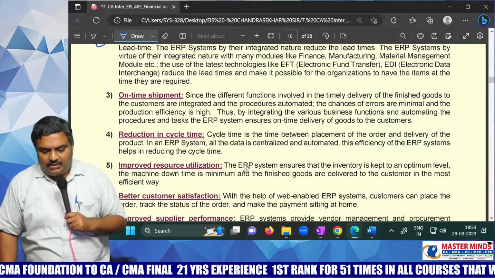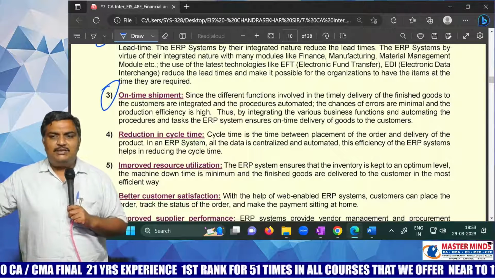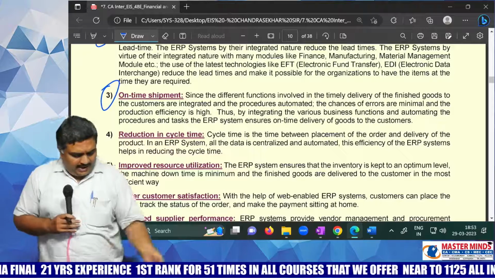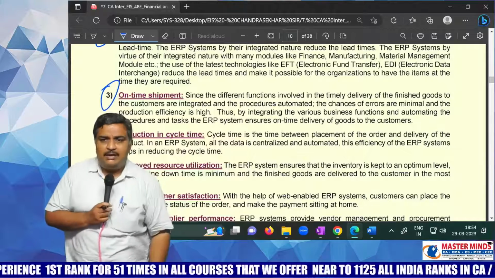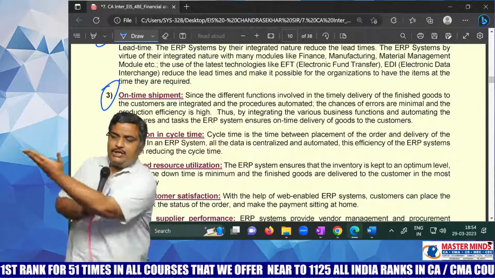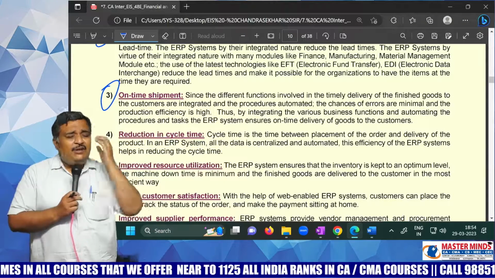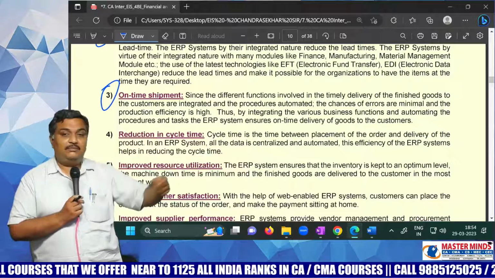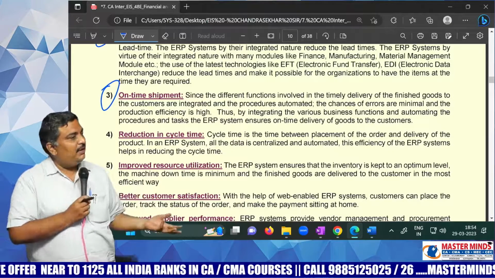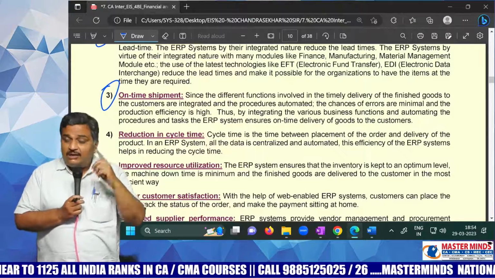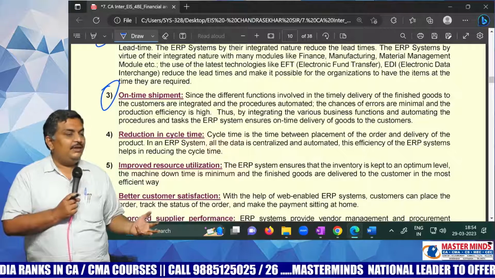On-time shipment. On-time shipment means what? Sometimes due to lack of information, the stores manager gives some document to me and I keep that document under my keyboard. And somehow it reaches my dustbin and the dumping yard. The document is missing. The goods are staying there. And that fellow says, I sent you, sir. On that day when you were scratching your head, no, I sent it. I scratch my head every day, many times. When did you send it, man? No, sir. On that day, with your left hand you were scratching, and at that time you caught the paper with your right hand. All these things they will say.